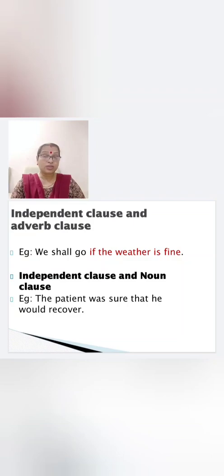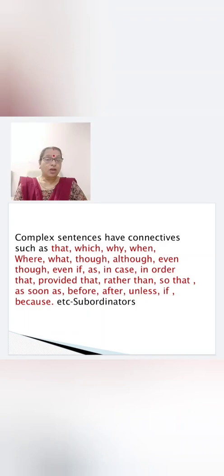All these clauses, whatever we have studied about the dependent clause, that is noun clause, adverb clause, adjective clause, all will come under complex sentence. Understood? Now, how to understand a complex sentence?